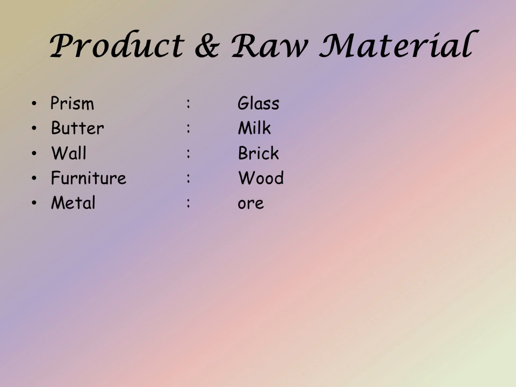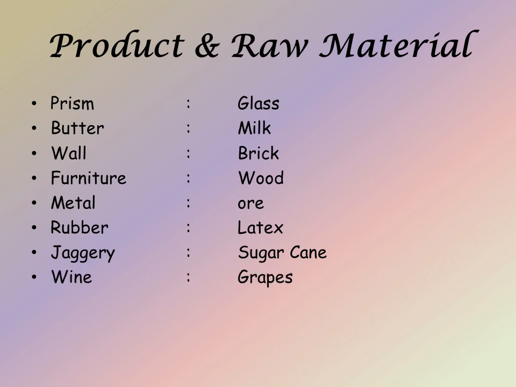Metal is extracted from ore, so ore is the raw material of metal. Rubber is prepared from latex, and latex is the raw material of rubber. Jaggery is prepared from sugarcane, so sugarcane is the raw material of jaggery. Wine is prepared by fermenting grapes, so grapes are the raw material of wine. Fabric is prepared from yarn, so yarn is the raw material of fabric.